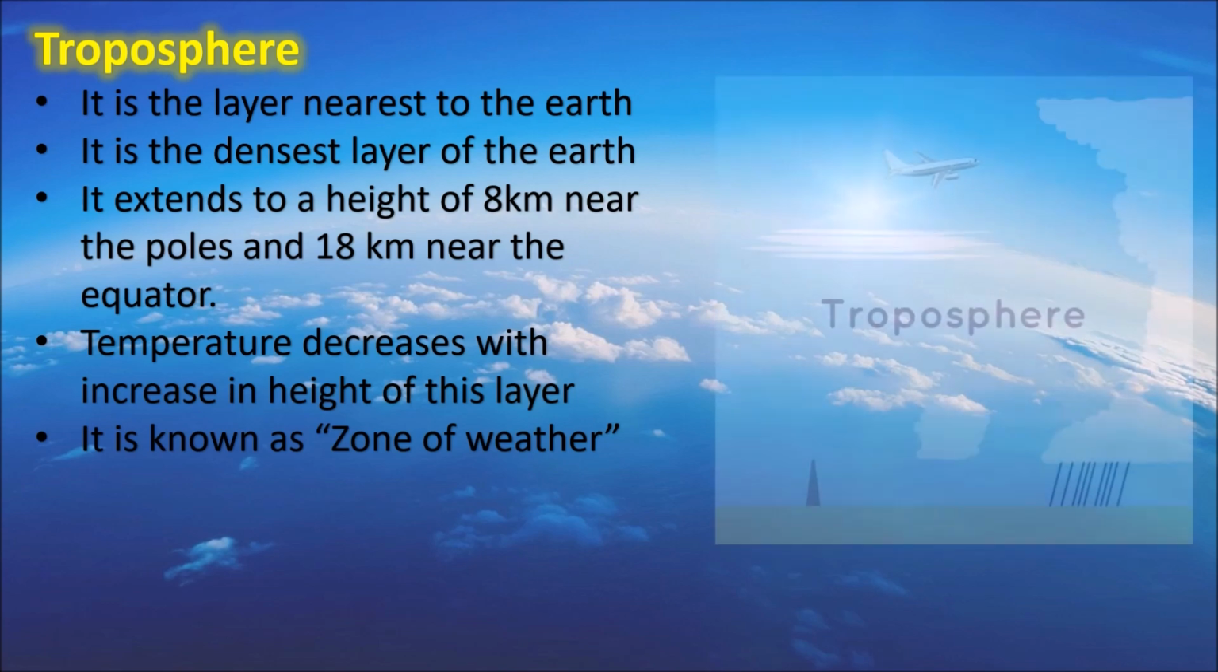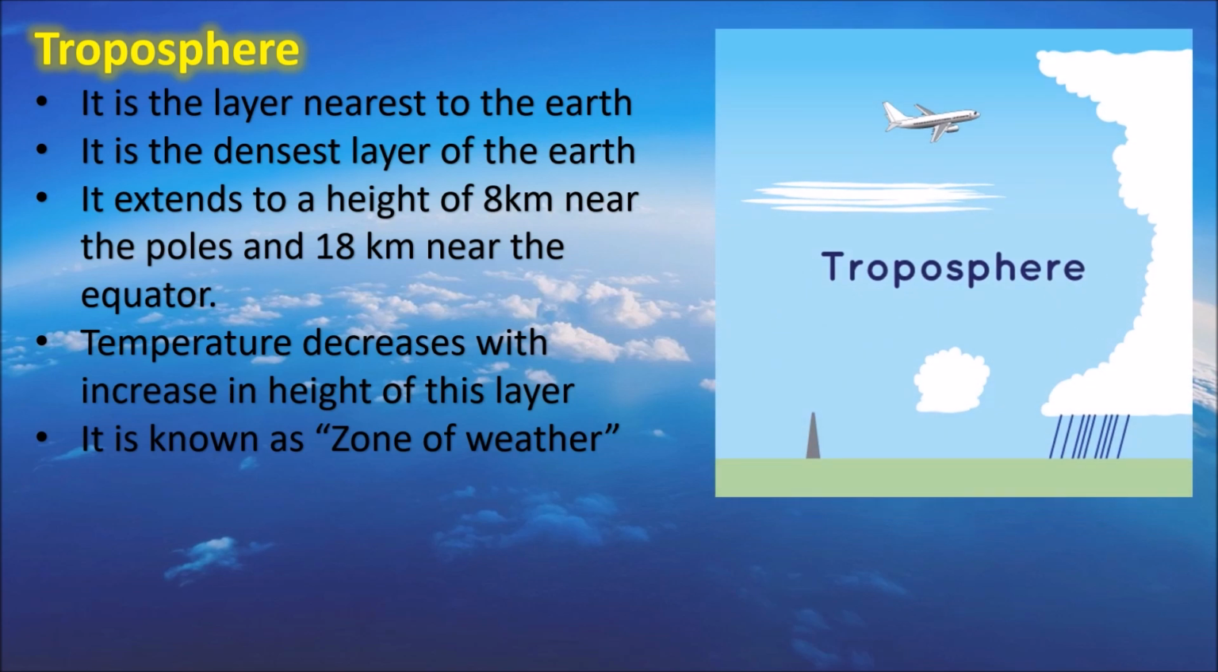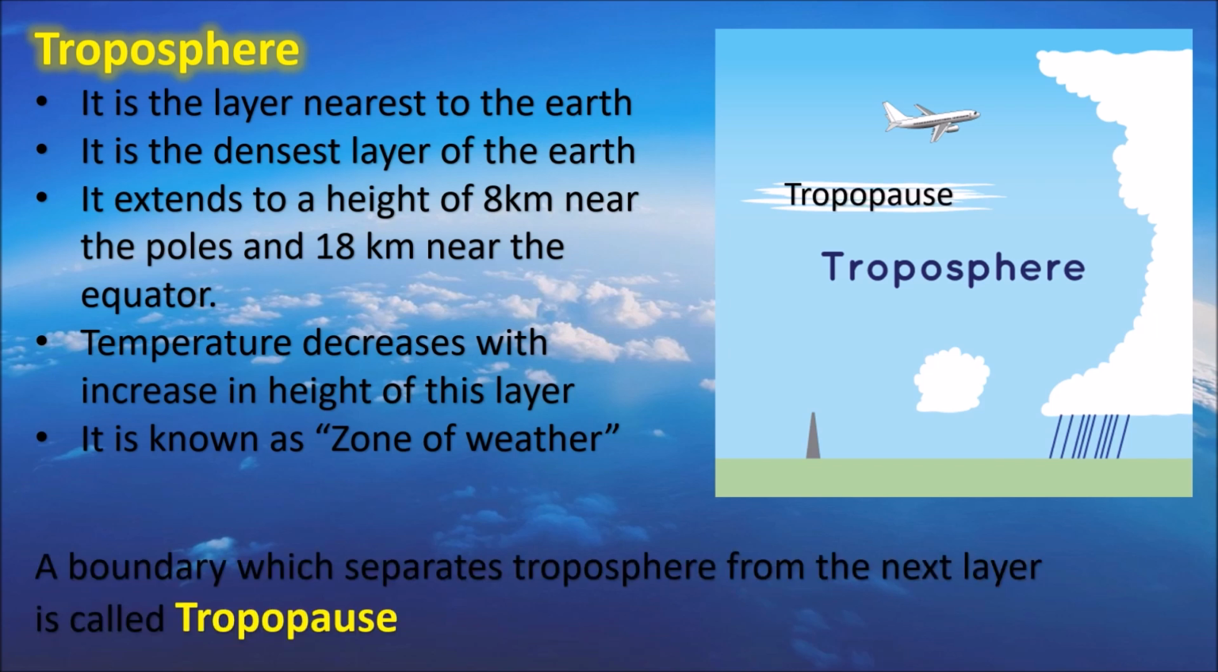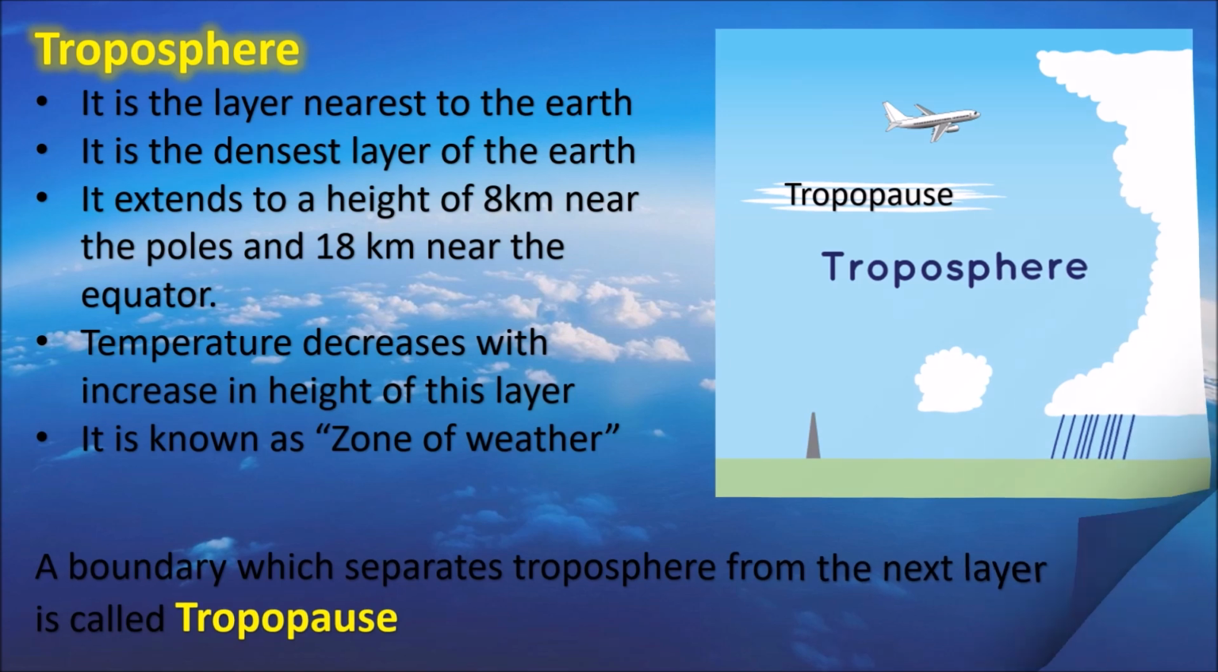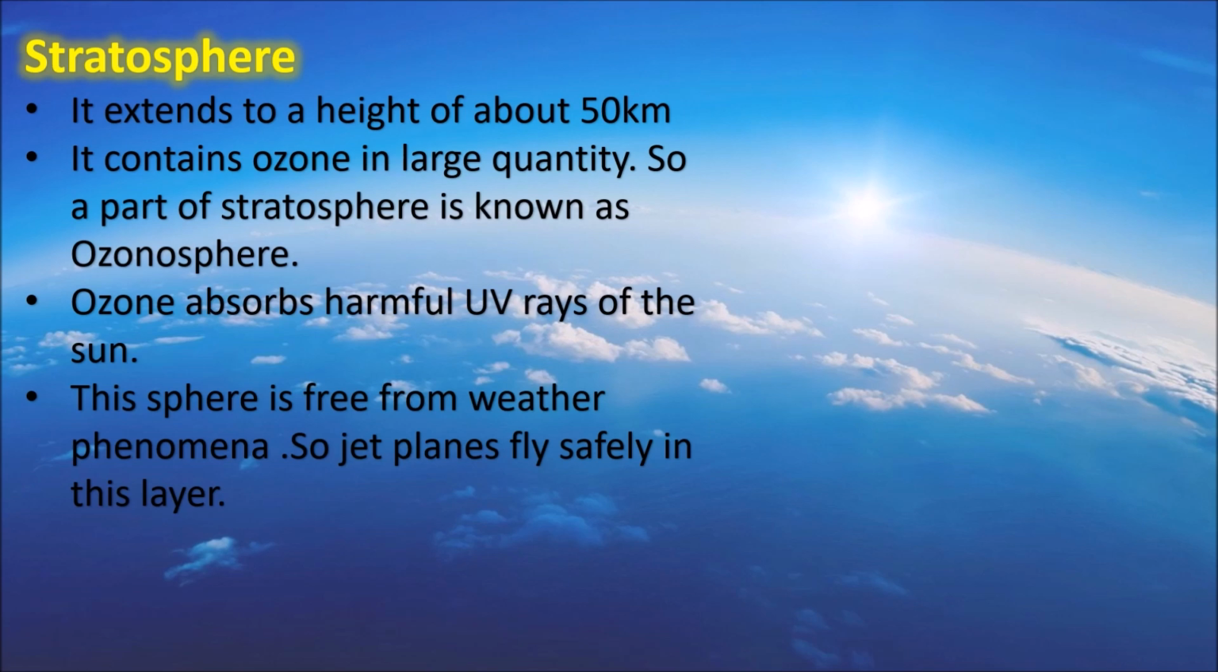Troposphere is also known as zone of weather because all kinds of weather phenomena like blowing of wind, storms, lightning, thunder, rainfall, snowfall, everything takes place in this layer. A boundary which separates troposphere from its next layer, that is called tropopause. Stratosphere is the second layer of the atmosphere right above the troposphere.